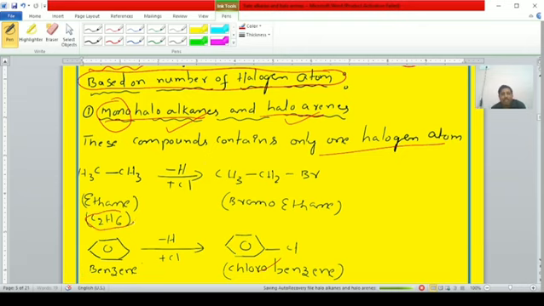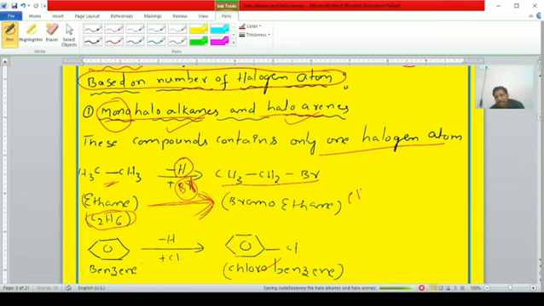For example, ethane. What is the formula, students? C2H6. It can be written as CH3 single bond CH3, minus H plus chlorine. One hydrogen atom is replaced with one chlorine atom. Here bromine is present, so it is known as bromoethane. When one hydrogen atom of ethane is replaced with a bromine atom, it forms bromoethane. That is, ethane can be converted to bromoethane.